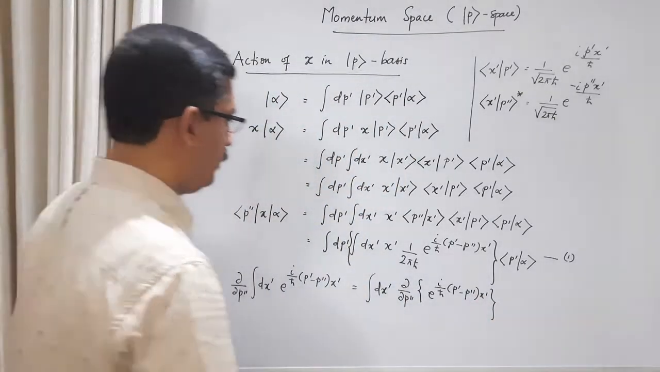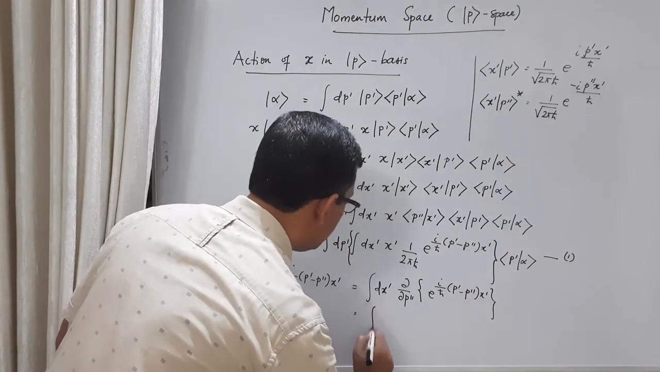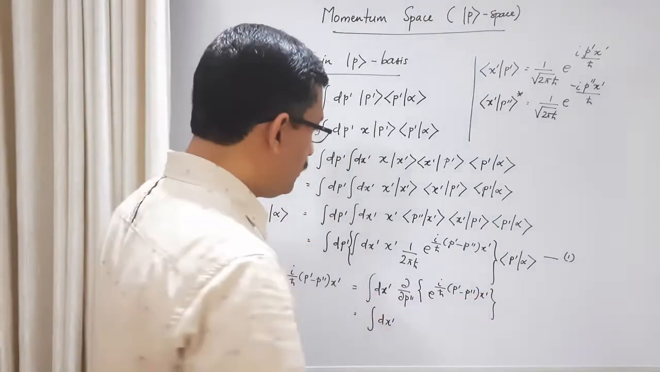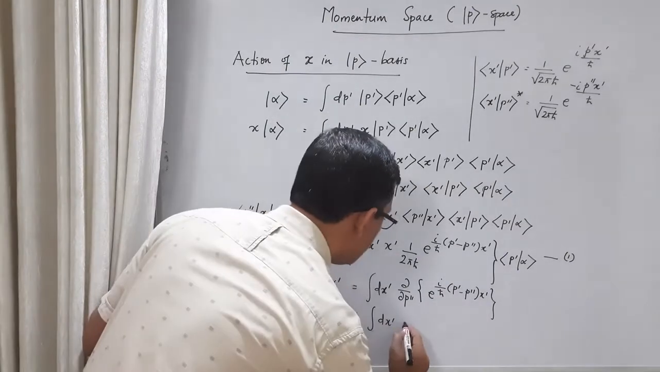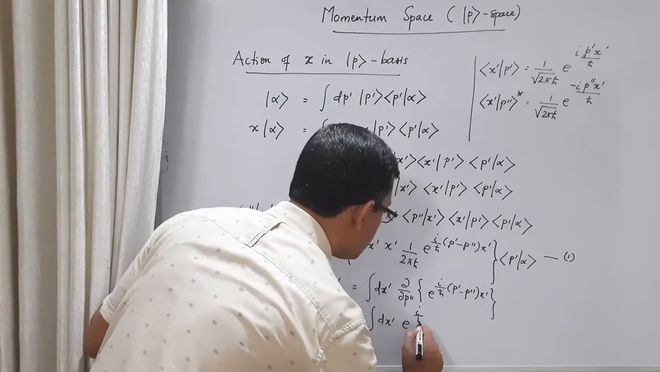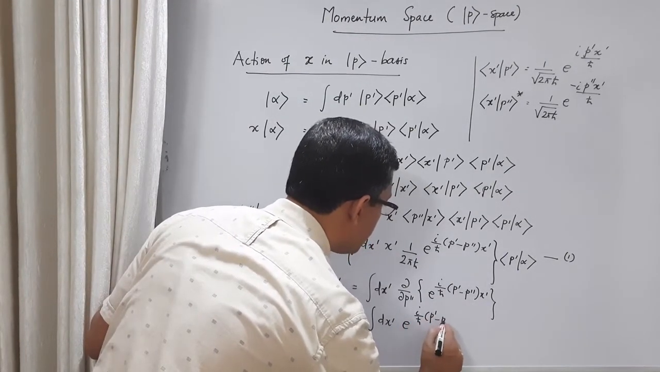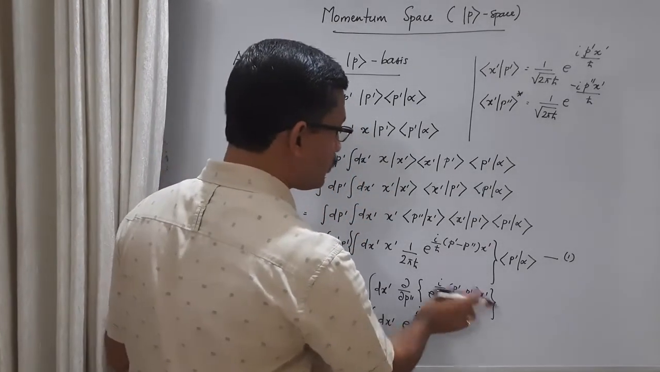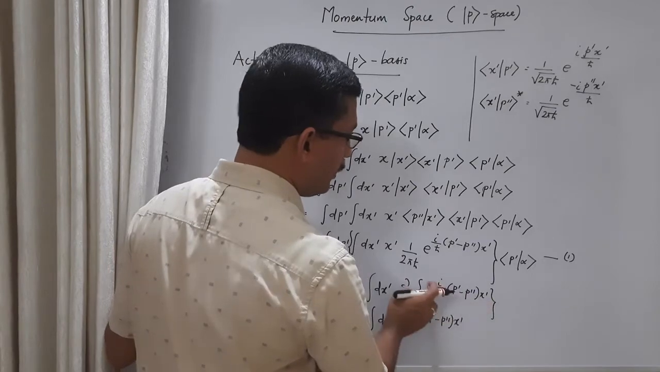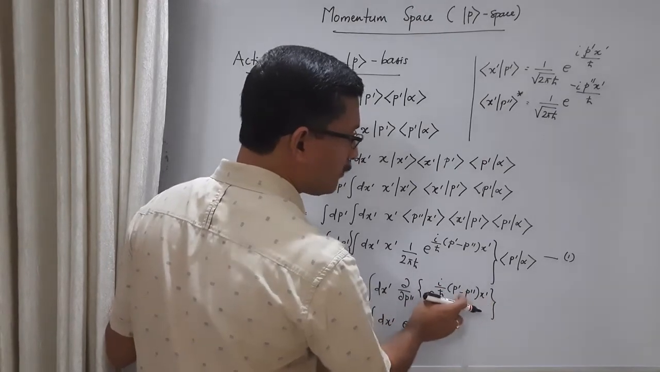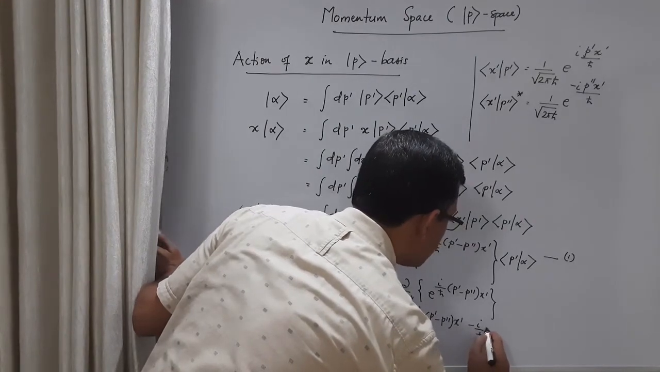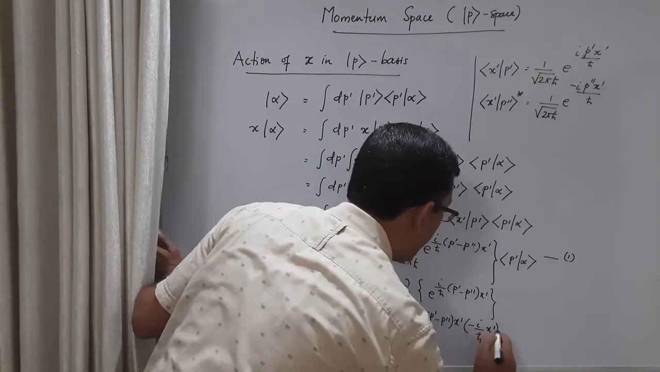Okay, now this is equal to integral over x prime. So what is the result of this differentiation? We get the same function e raised to i by h cross (p prime minus p double prime) x prime, and the coefficient of p double prime should come out. What is the coefficient of p double prime? i by h cross and x prime will be there with a minus sign also. So minus i by h cross into x prime.